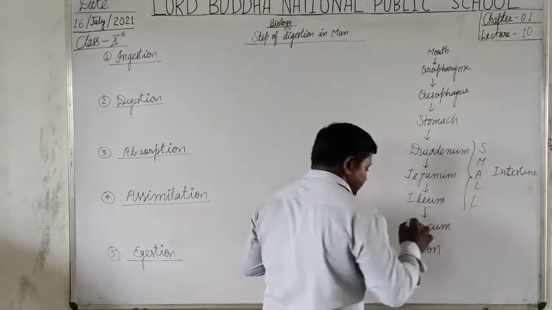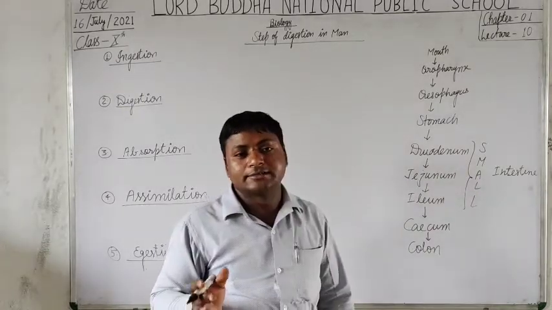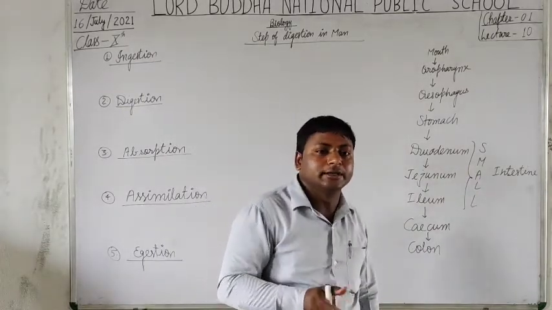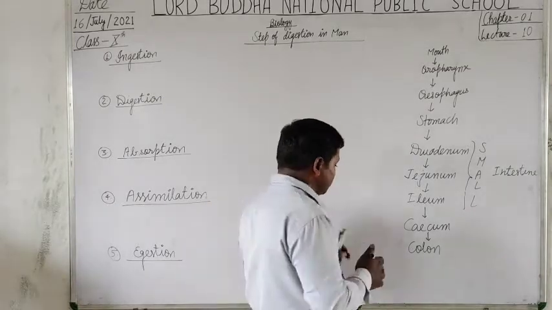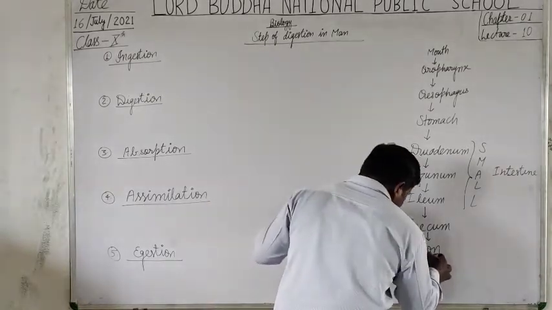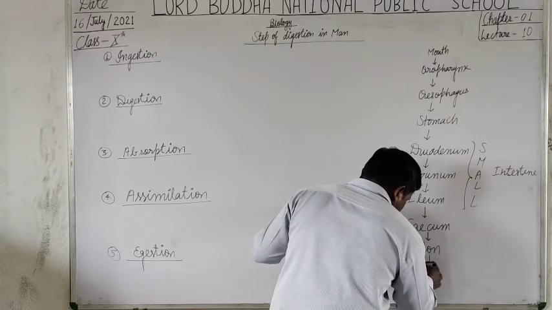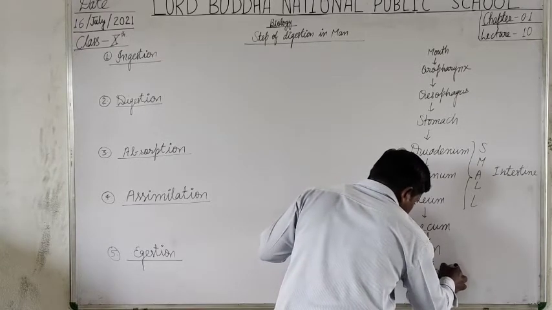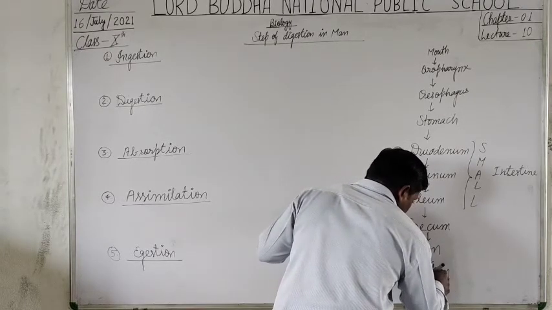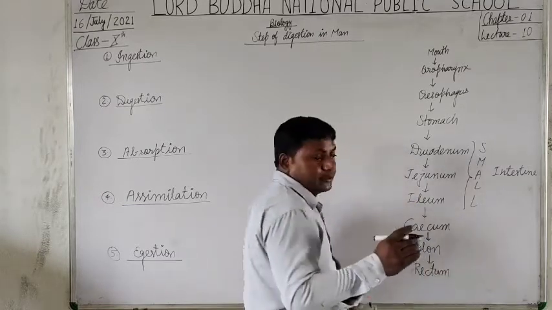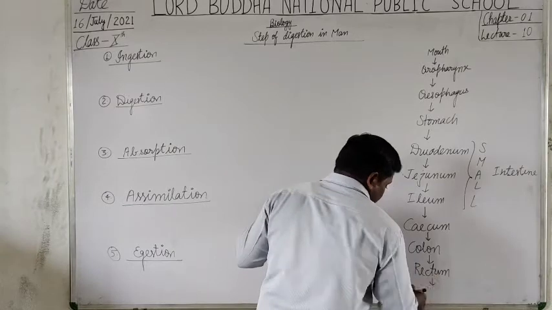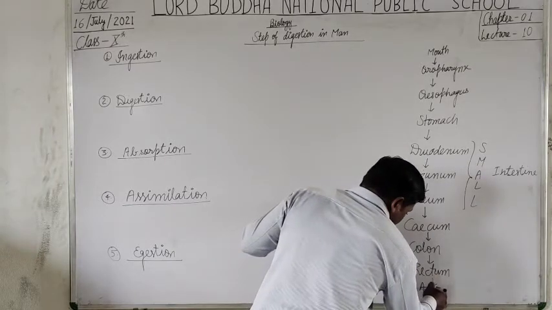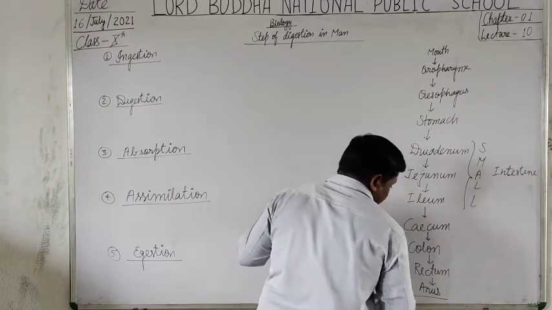As you have already studied, the colon is further divided into three parts: ascending, transverse, and descending colon. The colon further leads into the rectum, and from the rectum it opens outside through the anus.